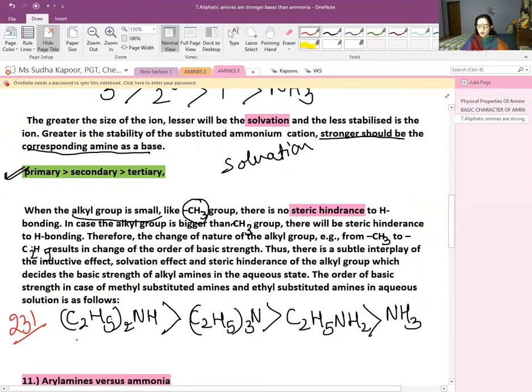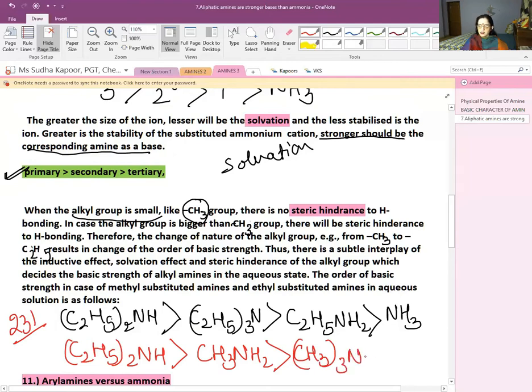But what happens in case of the methyl? If the methyl group is present as the alkyl group, then the 2 degree will get the first position again. And then we will be writing here the 1 degree, that is CH3NH2. And then after that we will be writing the 3 degree, (CH3)3N, and the last is that of ammonia, because alkyl amines are a better base than ammonia. So in case of the gaseous phase, it is a very simple one, 3, 2, 1, ammonia. But in case of the ethyl group in the aqueous phase, we will be giving the order as 2, 3, 1: 2 degree, 3 degree, 1 degree.